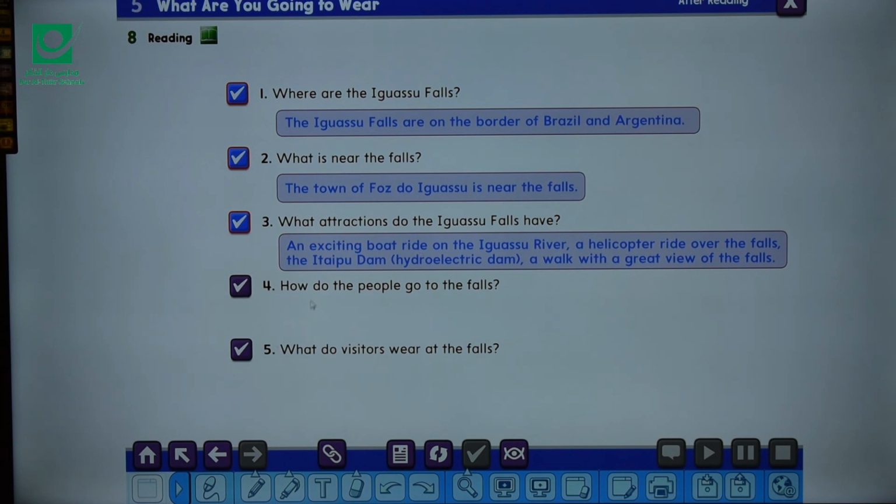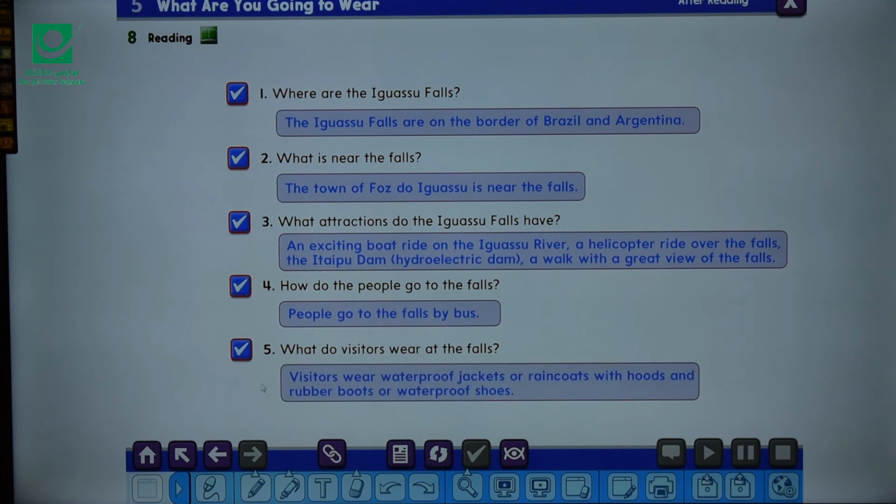Number 4, how do the people go to the falls? The means of transportation here. Yes, people go to the falls by bus. They go to the falls by bus. What do visitors wear at the falls? Exactly, as we mentioned, visitors wear waterproof jackets or raincoats with hoods and rubber boots or waterproof shoes to protect themselves from water. Okay?